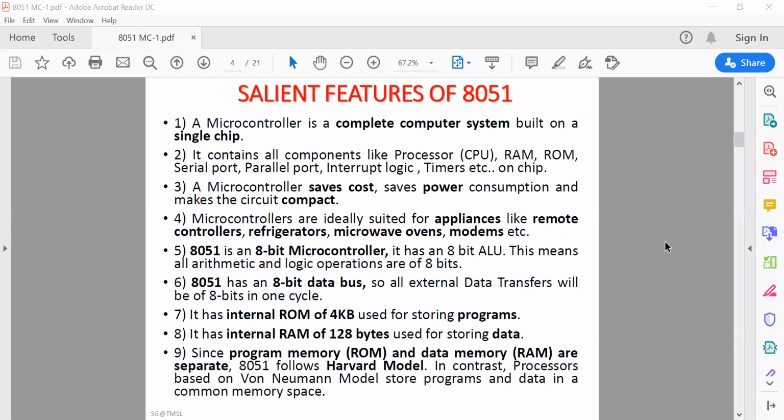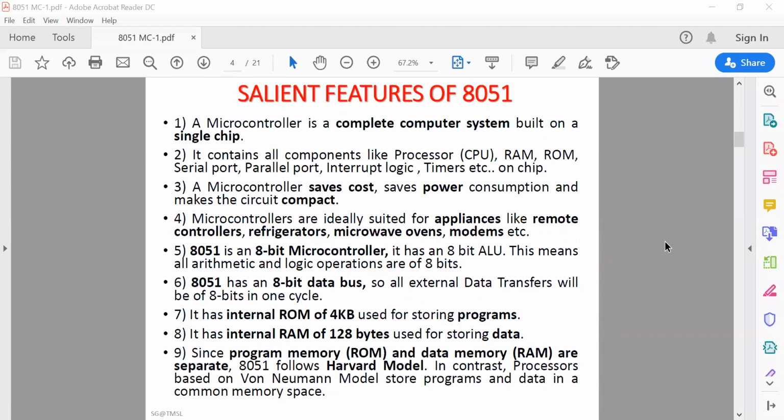In a microprocessor-based system, we need to implement other components like memories external to the processor. We need to interface the IO peripheral devices, timer and counter circuits, ADC, DAC; these peripherals and IO devices must be connected externally.